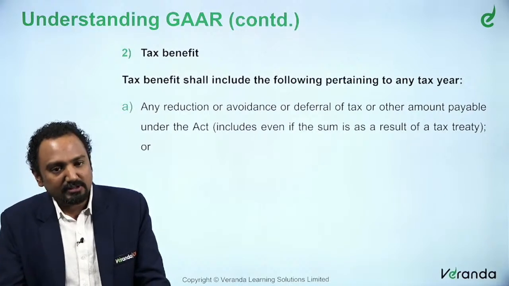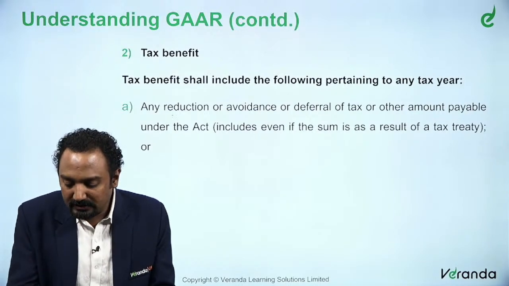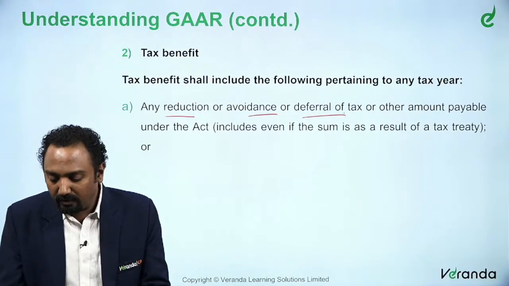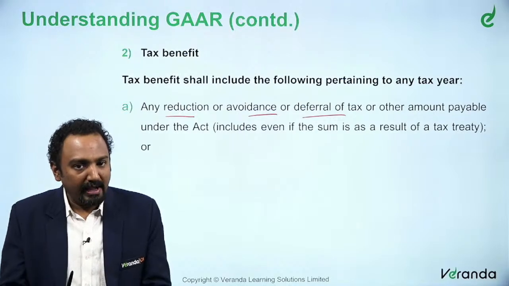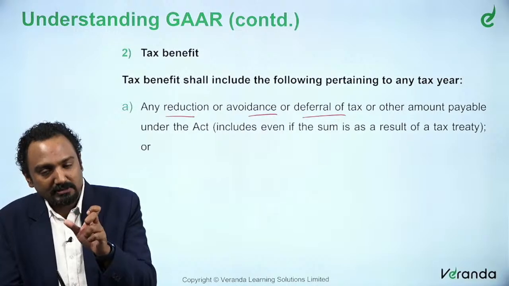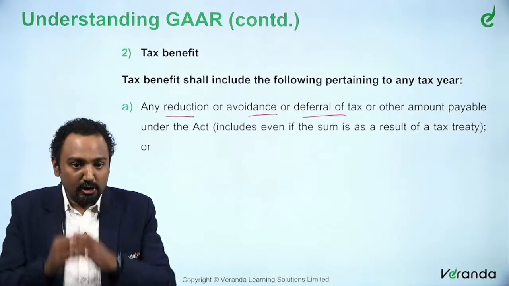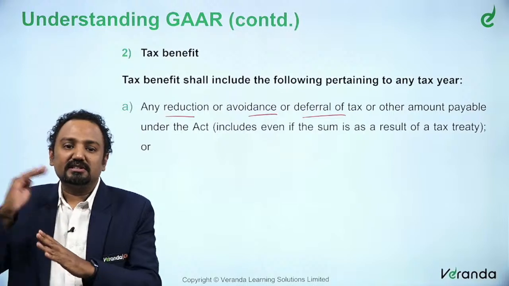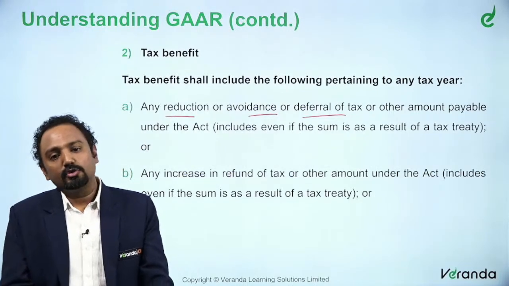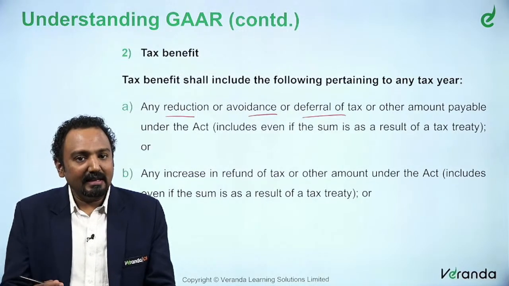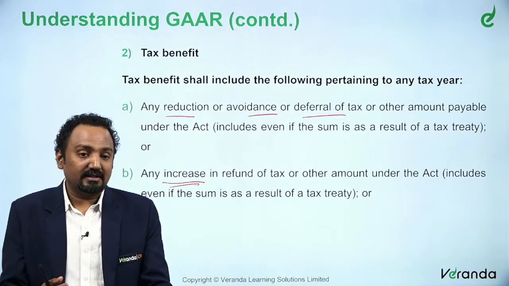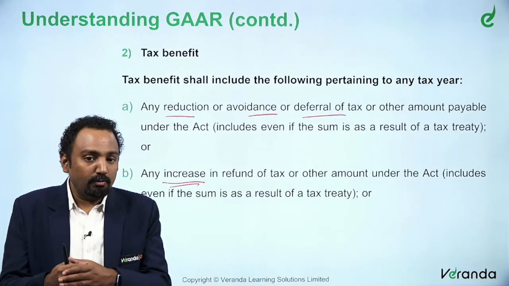They say a tax benefit is a reduction, avoidance, or deferral of tax. Because of some transaction, the total tax is reduced, avoided, or deferred. If any of this is happening, it is called a tax benefit to that person. Similarly, it could also result in an increase in refund of tax. In the first clause, A, we were talking about payments.